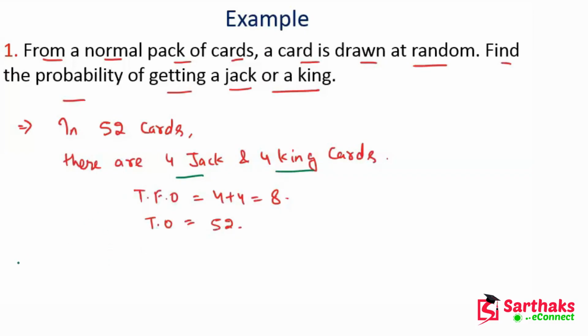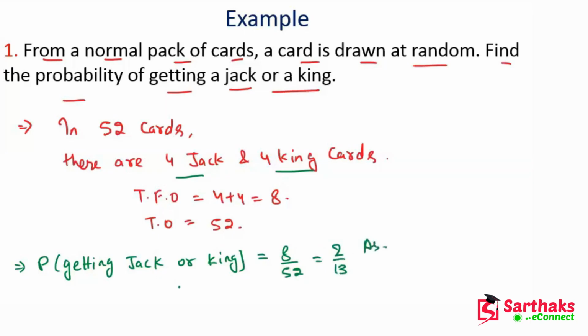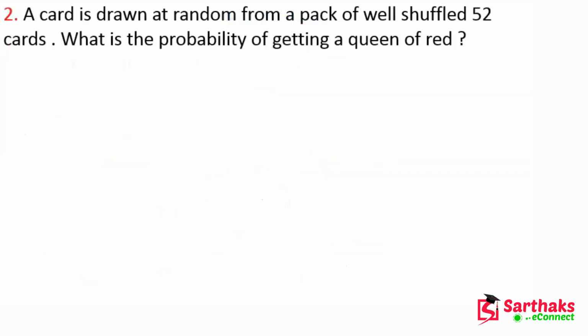Okay, so now my dear friends, probability of getting jack or king is equal to 8 upon 52. If we solve this, we get 2 upon 13. So this is the correct answer. Okay, I hope you understand these things. So now let's move on. Yeah, so the next question is, my dear friends,